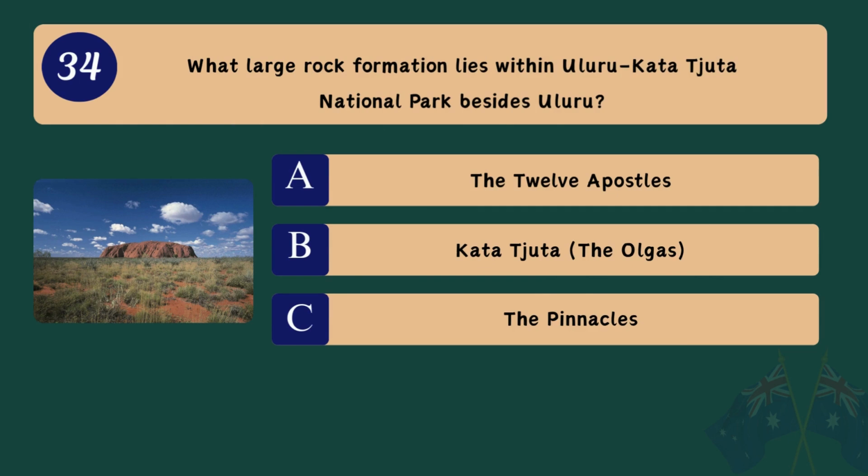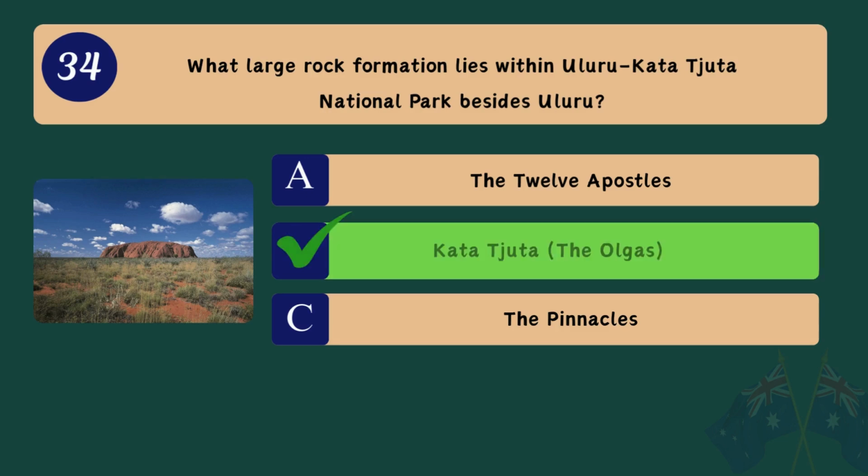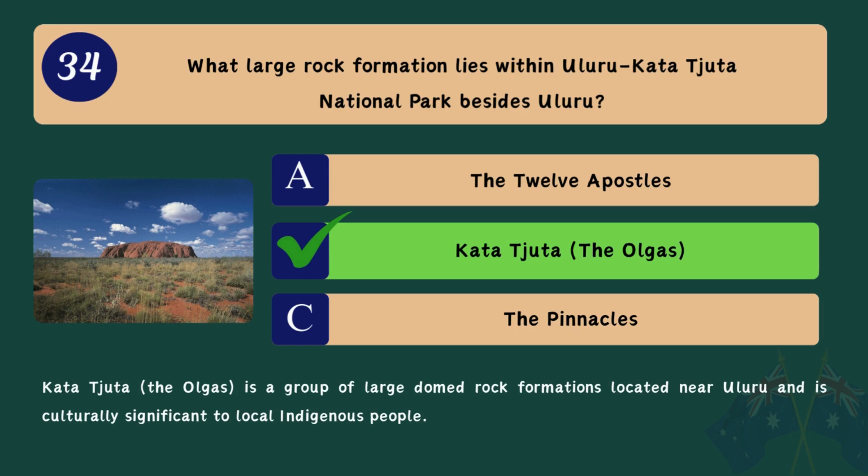Question 34. What large rock formation lies within Uluru-Kata National Park besides Uluru? A. The 12 Apostles. B. Kata Tjuta, the Olgas. C. The Pinnacles. Correct answer. Kata Tjuta, the Olgas. Kata Tjuta, the Olgas, is a group of large domed rock formations located near Uluru and is culturally significant to local indigenous people.